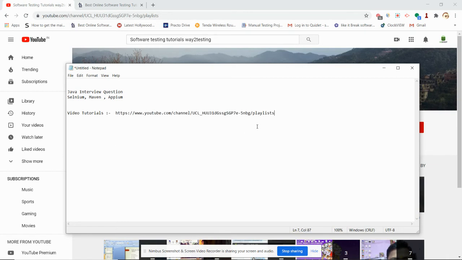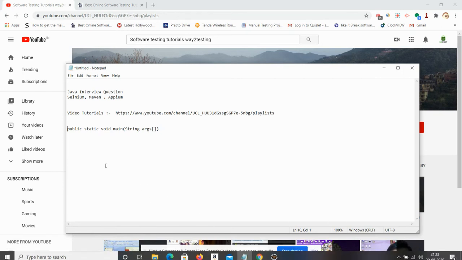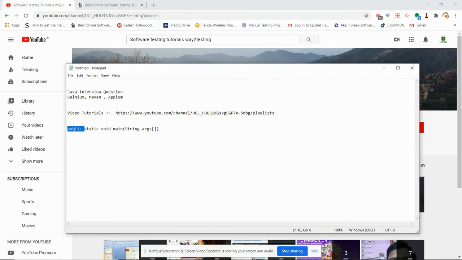Now the first question in the interview, they basically used to ask about the statement public static void main. That is the most basic question, and they basically ask it for freshers or beginners. Let me tell you, public is an access specifier or access modifier, you can say. And second, static means that you can access this method without creating an object.